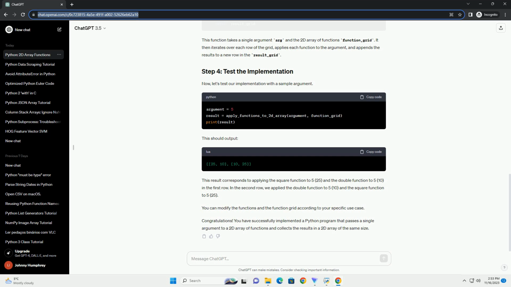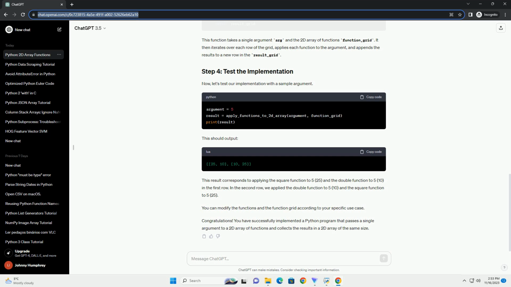In this tutorial, we will explore how to pass a single argument to a 2D array of functions in Python and collect the results in a 2D array of the same size. This can be useful when you have a grid of data and want to apply a function to each element of the grid. Make sure you have Python installed on your machine. You can download it from python.org.